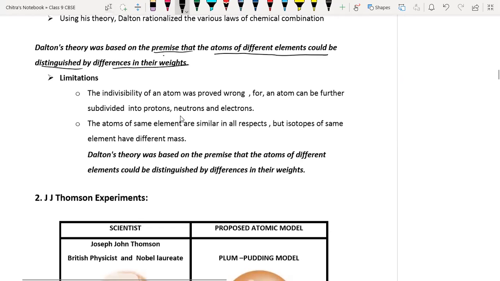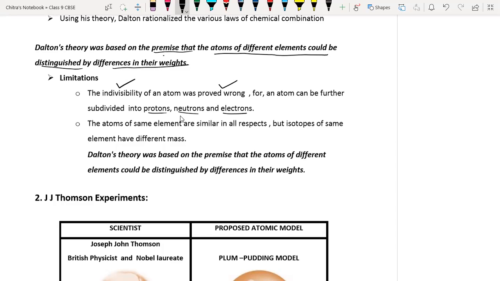So there were some limitations in John Dalton's atomic theory. One of these is the indivisibility of an atom. He explained that atoms are indivisible, but this was later proven wrong. He failed to explain why atoms are indivisible. An atom can be further subdivided into proton, neutron, and electron.